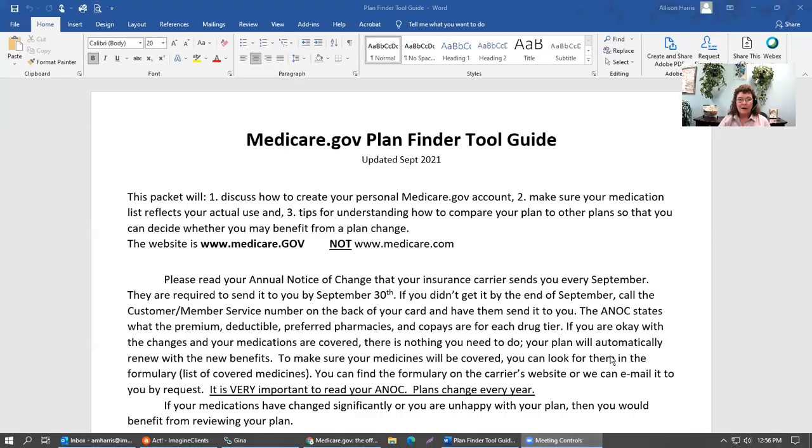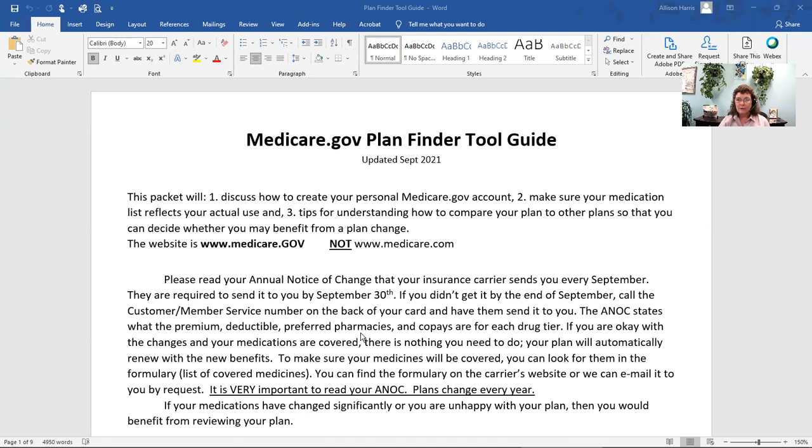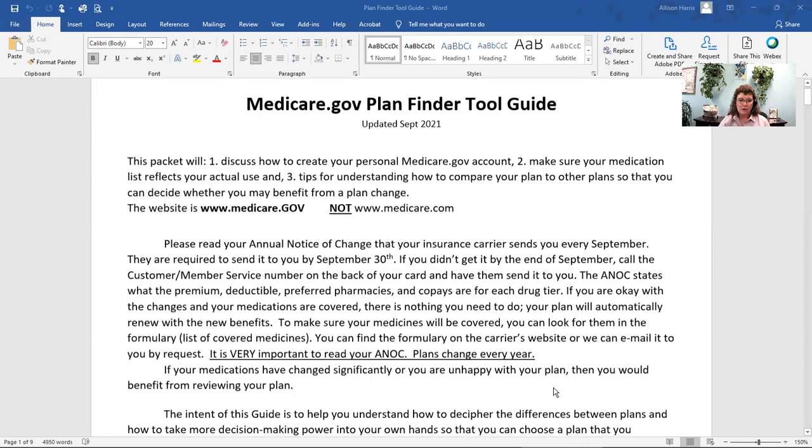We're going to talk today about our Medicare Plan Finder tool. So I'm going to go ahead and share my screen. You got this document, or you can request it from us and we'll send it to you. This is our Plan Finder tool guide.